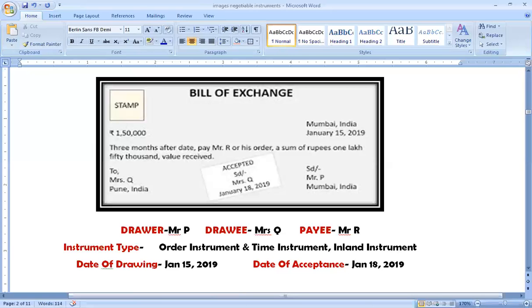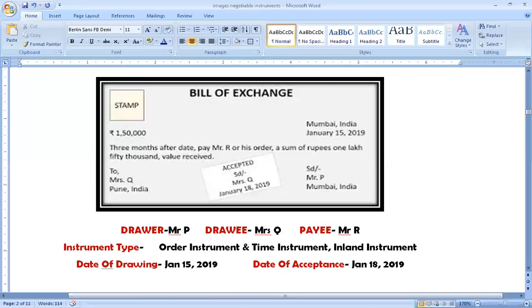Now, it can so happen that this payee has not kept the bill of exchange with himself till the due date. He transferred this instrument to somebody else. As I discussed with you yesterday, we can have multiple transfers of an instrument from one person to another, which is called endorsement. When these instruments are transferred, it may be possible that because of multiple transfers, ultimately the bill comes into the hands of the drawee himself.